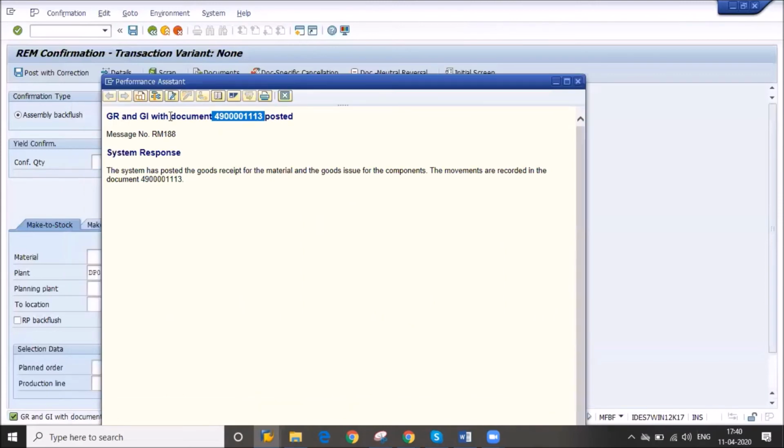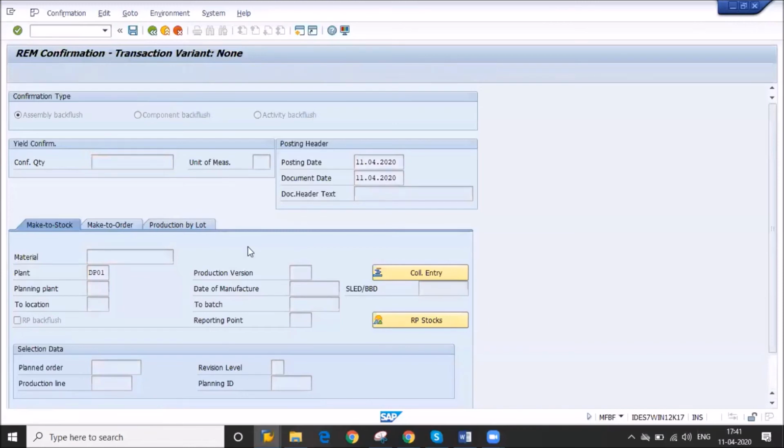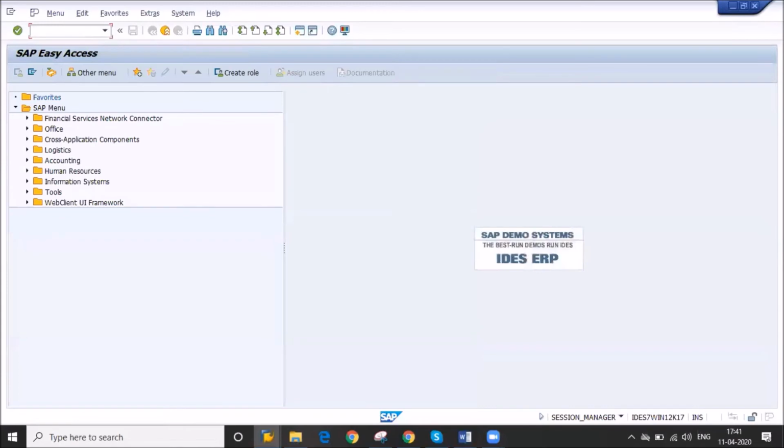You see, GR and GI is the same document. In the MFBF T code, your 3 activities are done. Your 3 transactions perform in the same T code. First is confirm. You confirm your quantity, and you see assembly backflush means your backflush will be done, so your GI and GR will also be done. If you want to see your document, how can we check? To display the document, there is a T code.